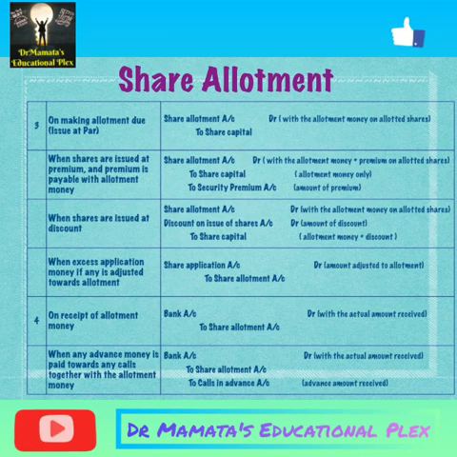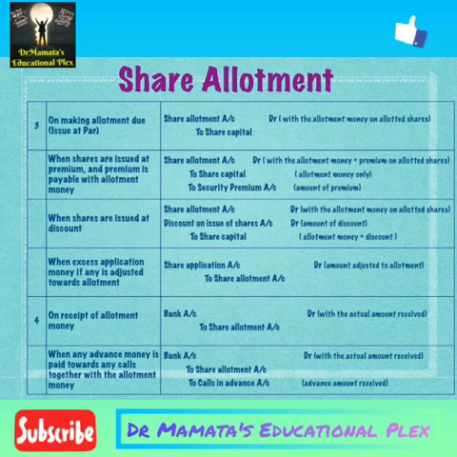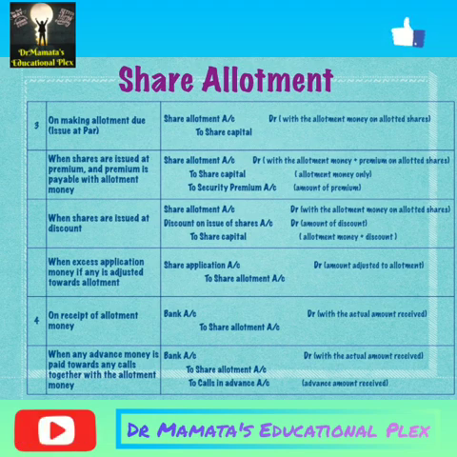Then if there is over subscription and excess money is received, but we have not refunded that excess money to our shareholders, at that time we adjust that money with our allotment, because we have to collect some money from our shareholders, and excess money received from those shareholders will not be refunded and is adjusted with our allotment.